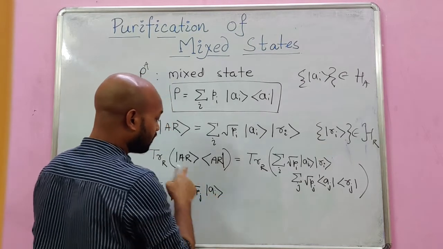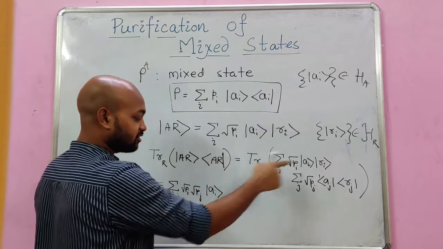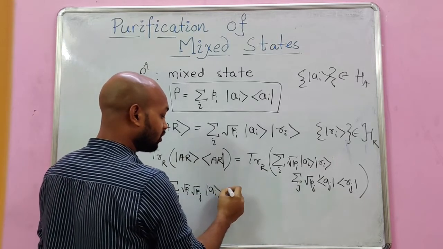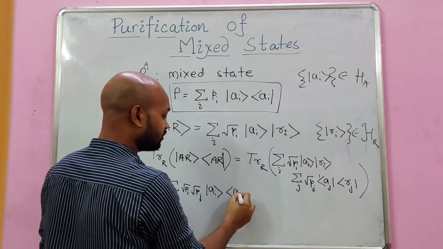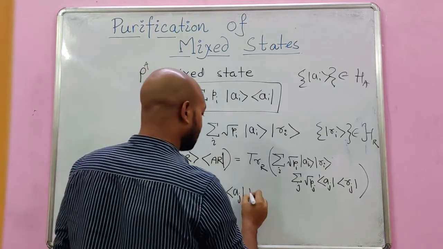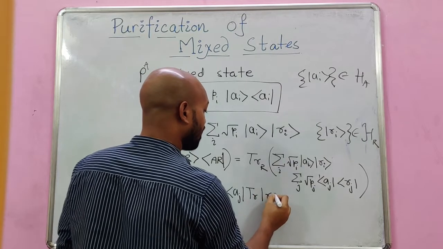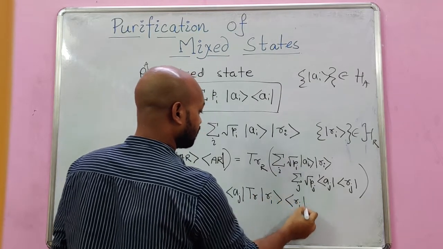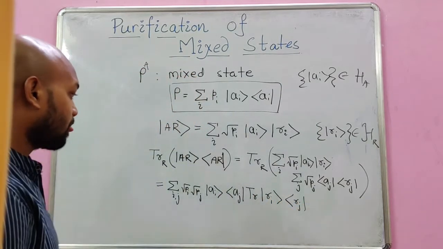I keep the A system as it is and trace out R, so it's going to be |a_i><a_j|, and then the trace is over r_i, r_j.